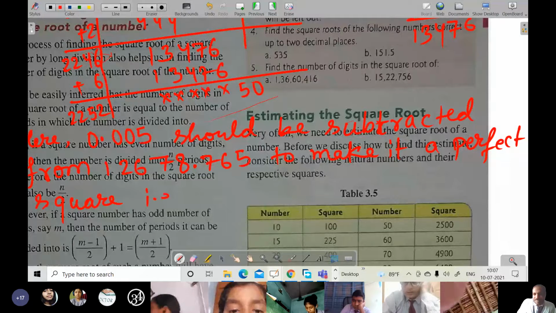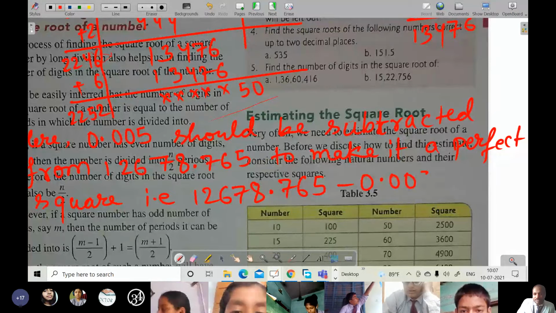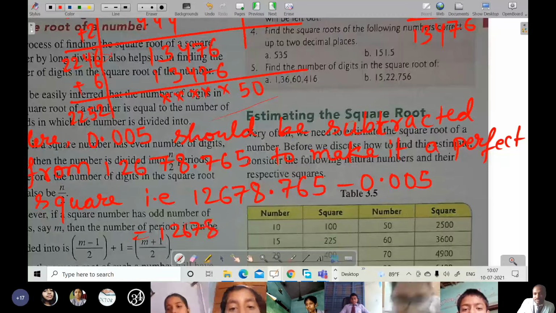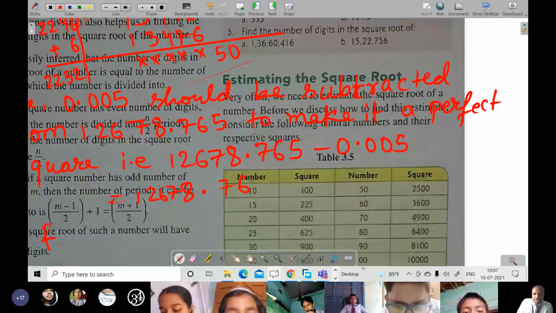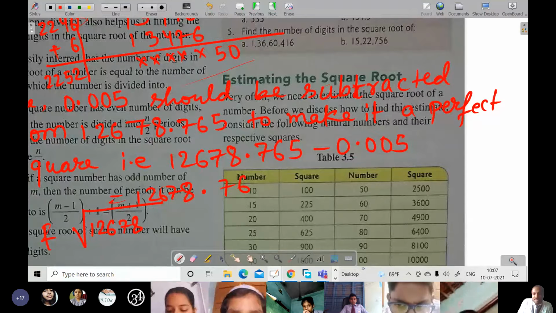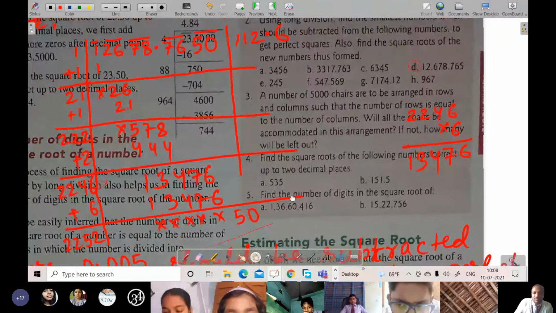That is, you can write that 12678.765 minus 0.005 is equal to 12678.76, and the square root of 12678.76 is equal to, now what comes as the quotient, that will become the answer, is equal to 112.6.